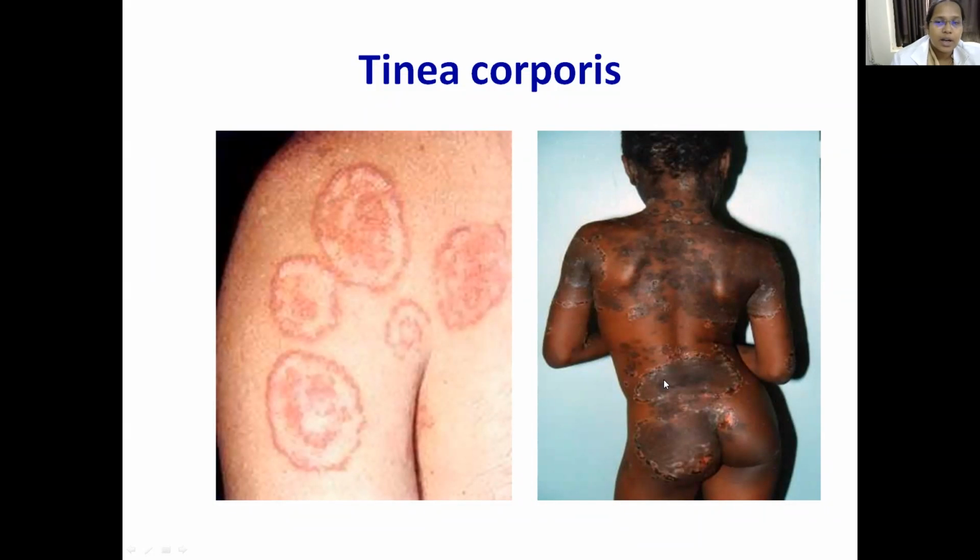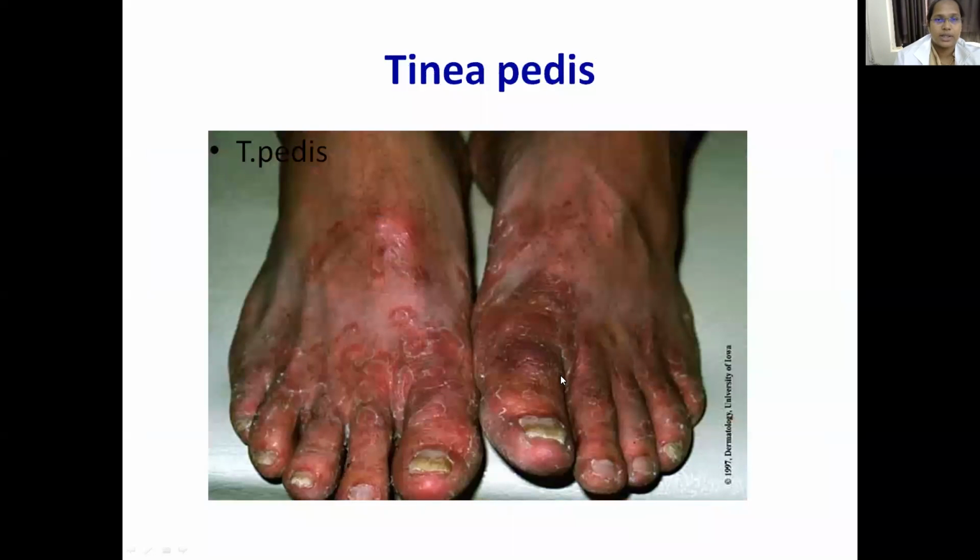So this is the Tinea corporis infection, that is, non-hairy skin of your body, and trunk is mostly involved. This is Tinea corporis. Pedis, as I told you, the infection is on the webs. That is, moccasin pattern is seen on the sole. So this is the athlete's foot, that is spread onto the feet.